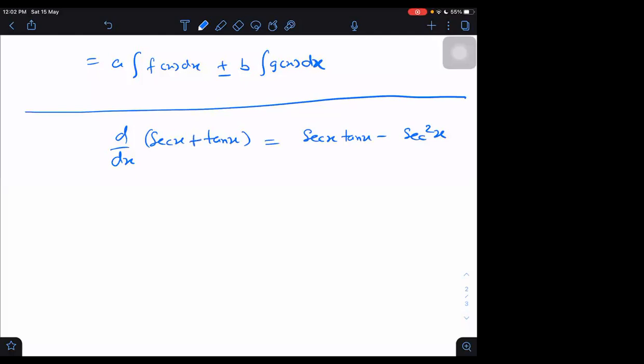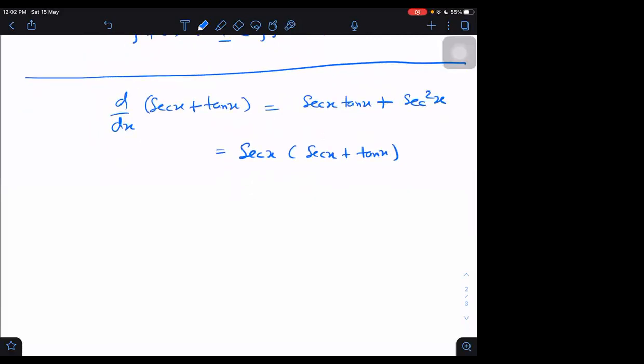If I take plus first, then it will be plus here. If I take secant x common, what do we get then? Secant x plus tan x. Yes, right? We are getting that. Is it right? Yes. Secant x tan x plus secant square x, and secant x can be taken common. Right only.